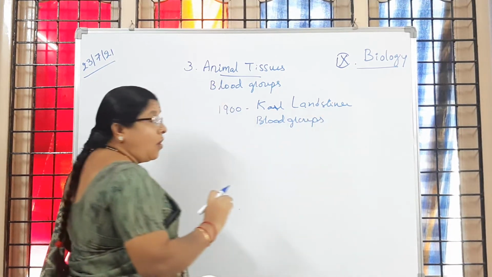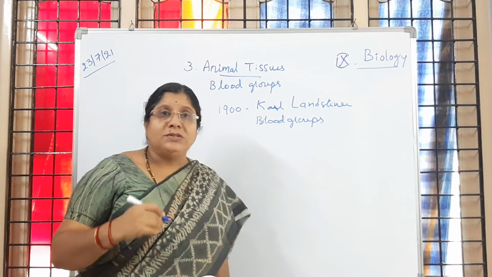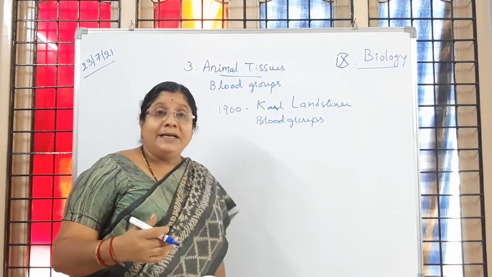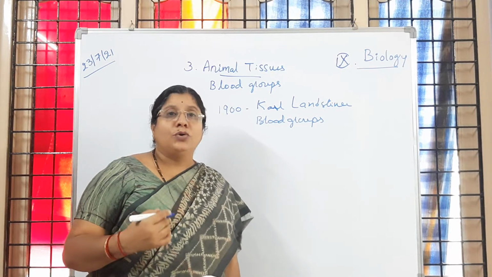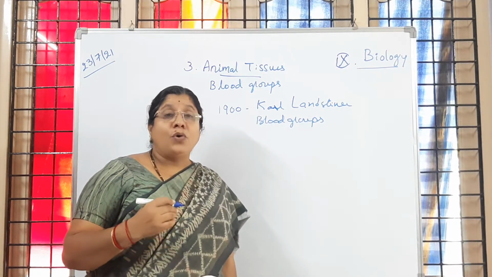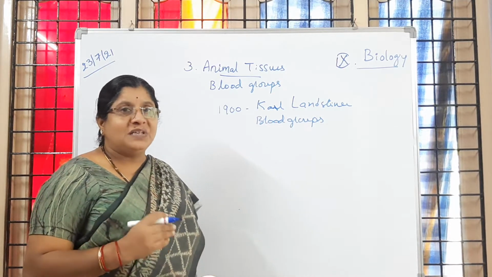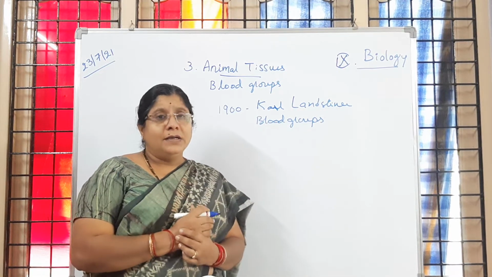All the human beings all around the world keep these blood groups in mind. He divided them into 4 groups. So 4 types of different blood groups we observe among human beings.